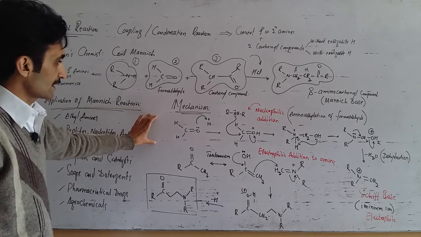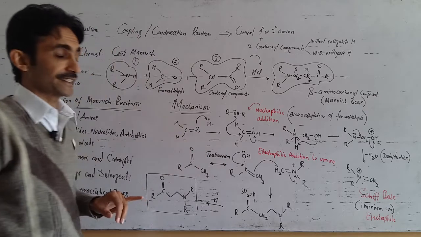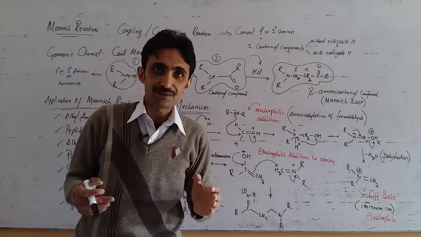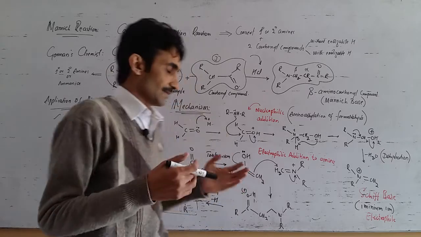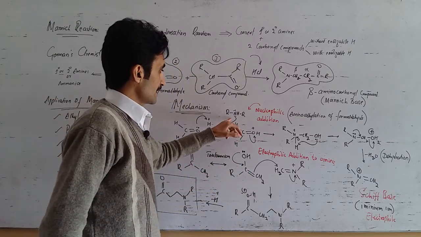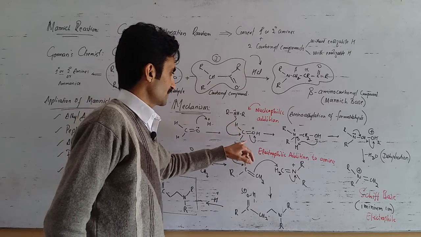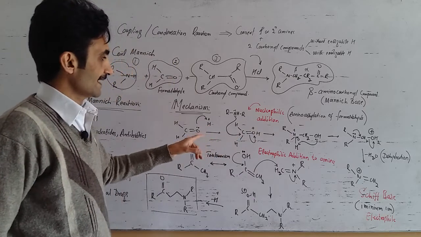So, here this is a simple reaction mechanism in which the first step involves the protonation of formaldehyde. In other words, when formaldehyde is protonated, it is activated for further reaction. In the second step, the amine adds to the activated formaldehyde. This is a type of nucleophilic addition reaction.